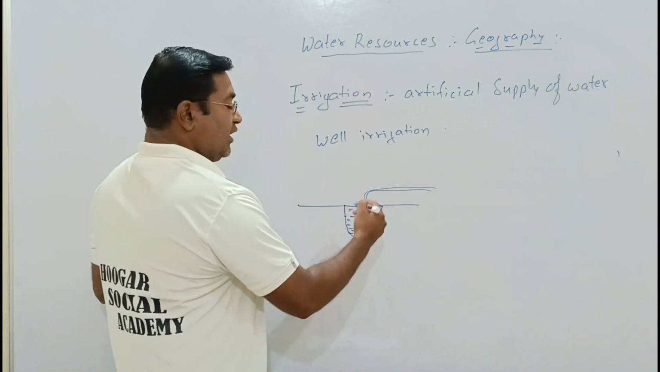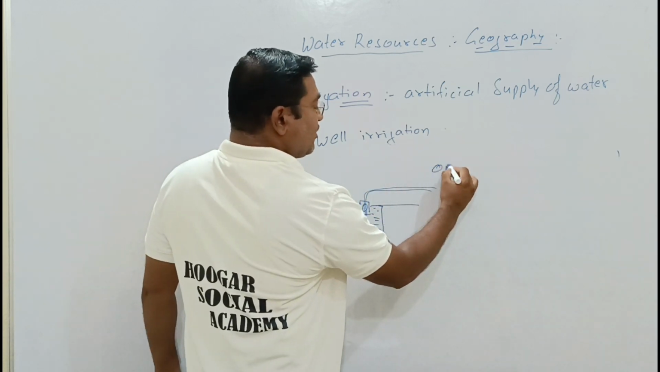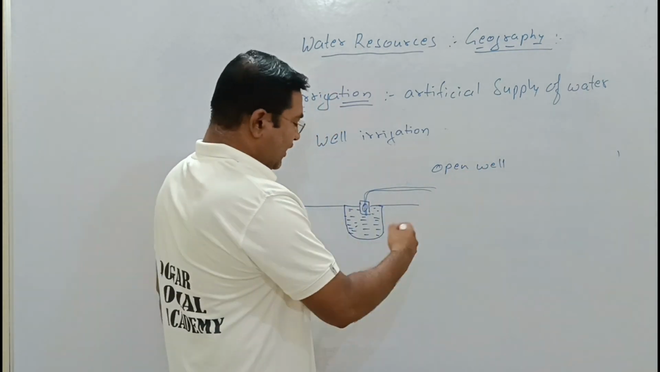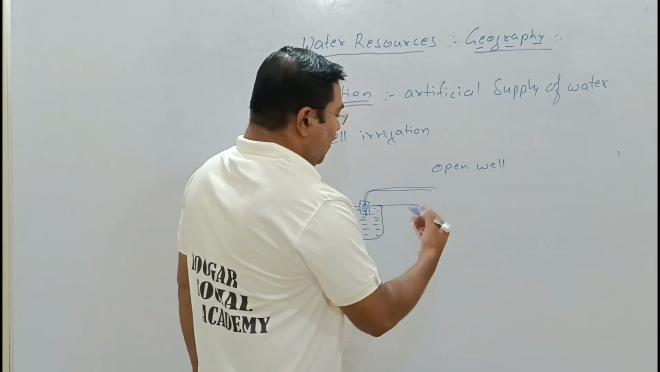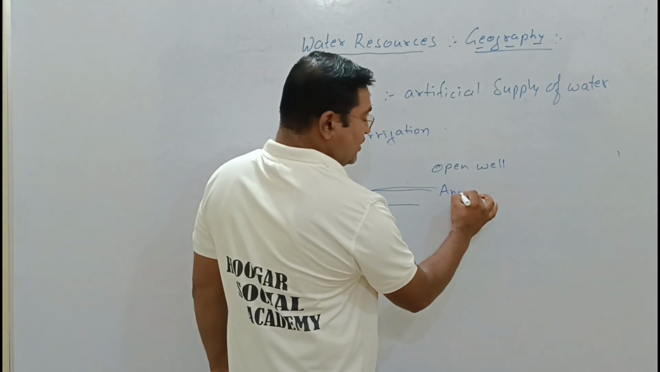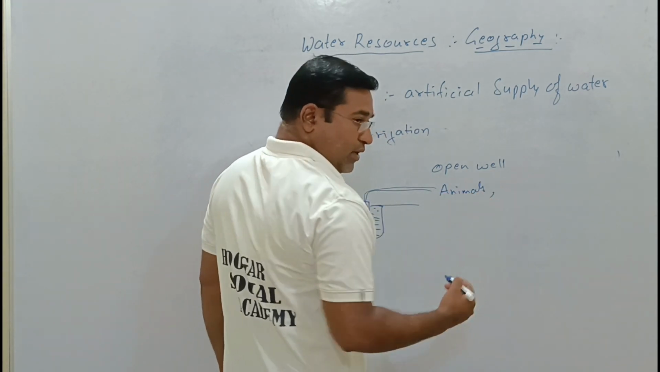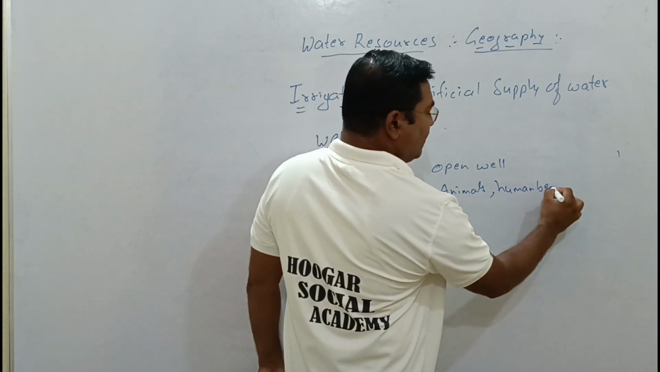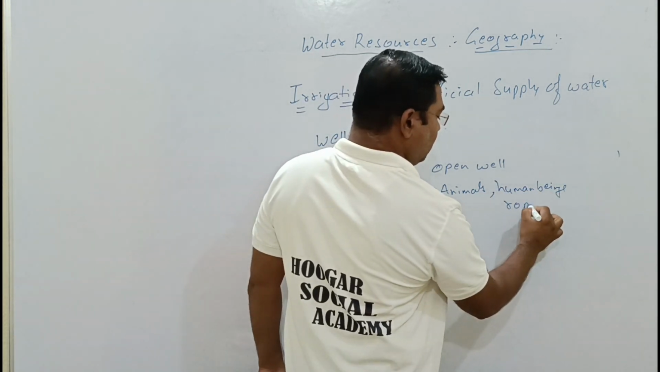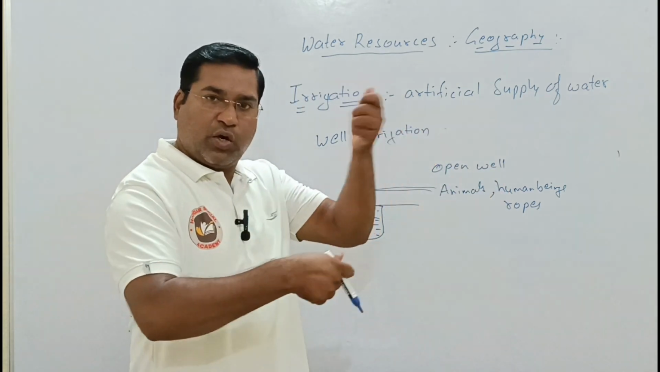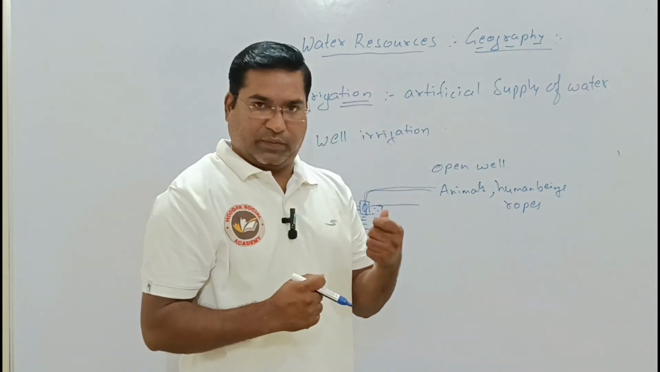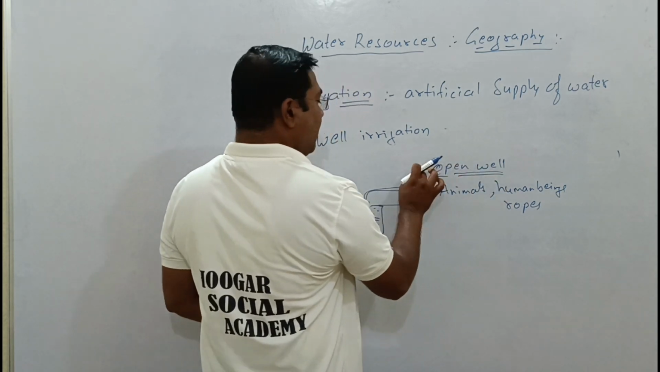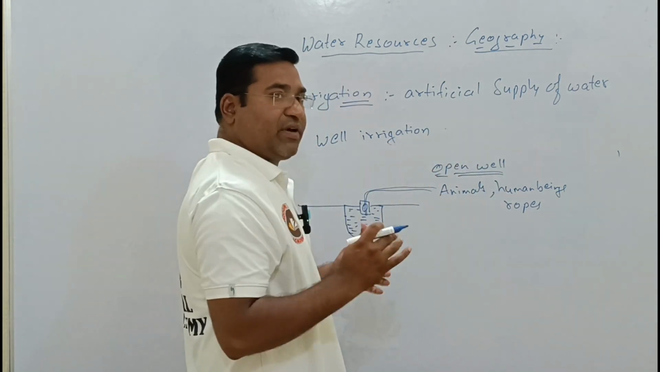Here we call it an open well. In an open well, water is drawn out of the earth crust with the help of animals or human beings themselves, using ropes to drag the water. This is what open well irrigation is.